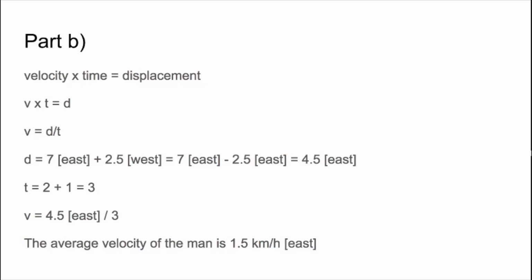We write that the displacement is equal to 7 kilometers east plus 2.5 kilometers west. Or we say it's 7 kilometers east subtracting 2.5 kilometers east, because east is the opposite direction of west, resulting in 4.5 kilometers east. Since time remains the same, we use the same formula again. V equals 4.5 kilometers east divided by 3 hours, which is 1.5 kilometers per hour east.